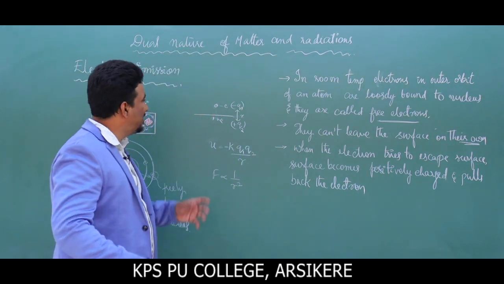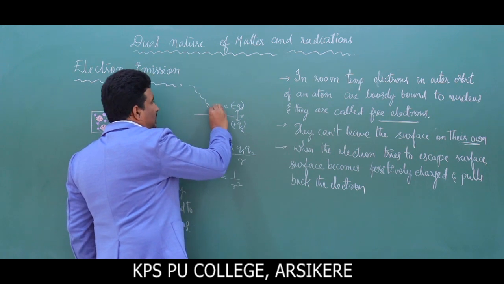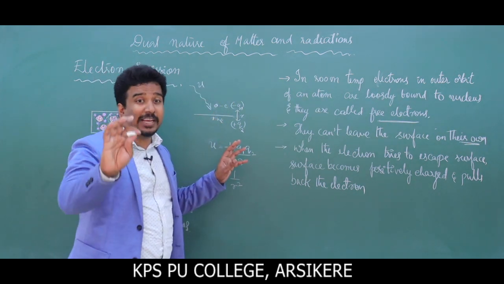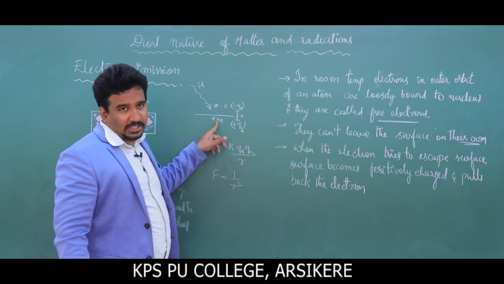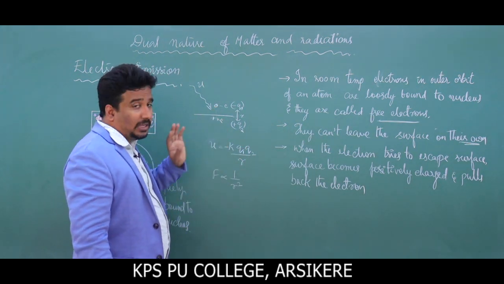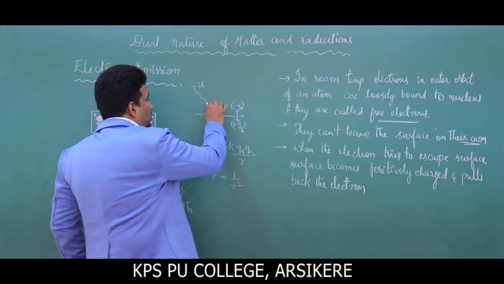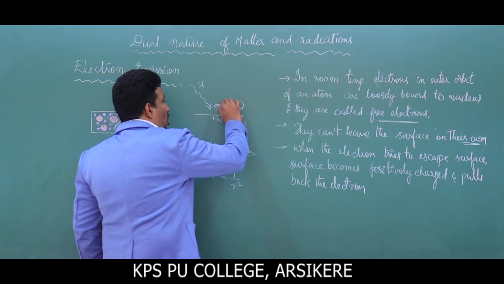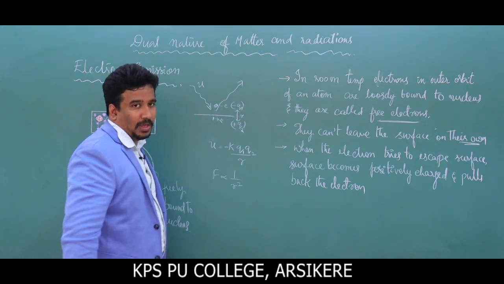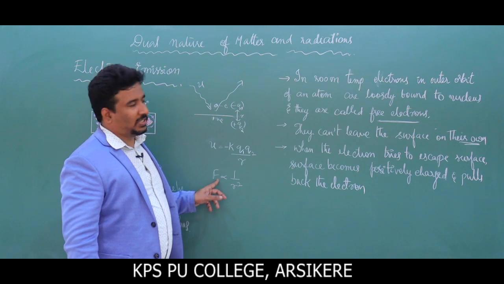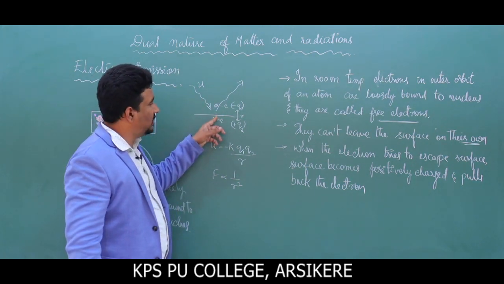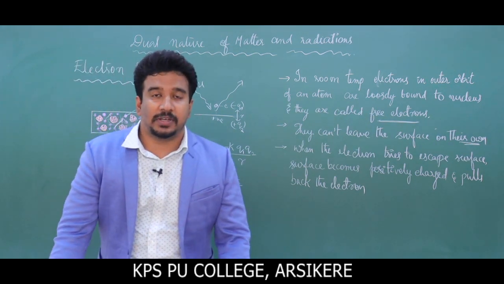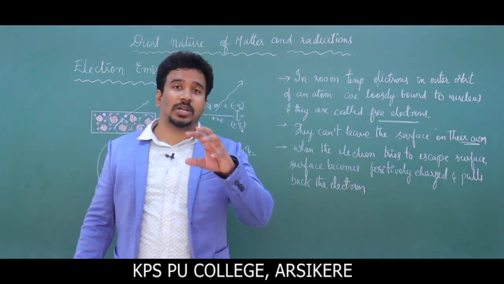ಆಚೆ ಕಳ್ಸೋಣ. ಹೇಗೆ ಕಳ್ಸೋದು? Look here, if we supply some energy to this surface or this electron, the electron will get out of this charge system and will overcome the distance. Once it has got sufficient energy to escape the surface, it can move out of the metal surface. For that we need to give extra energy.